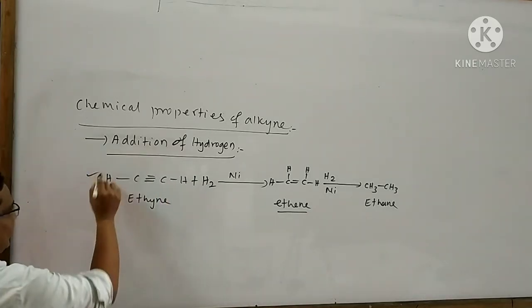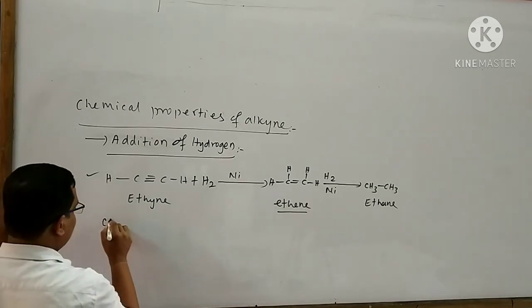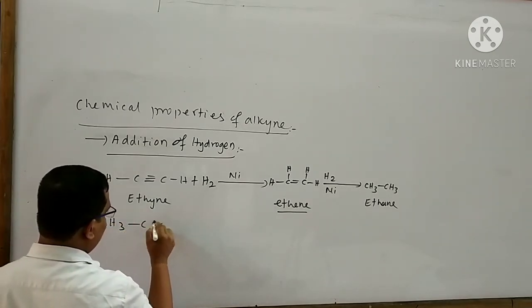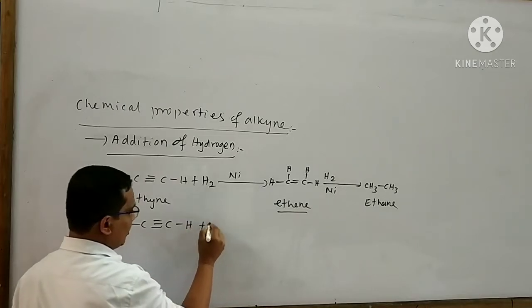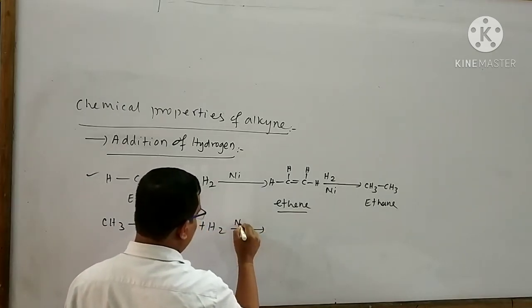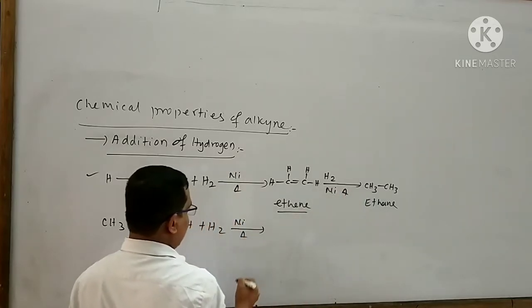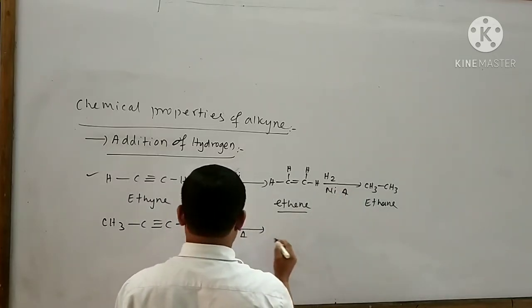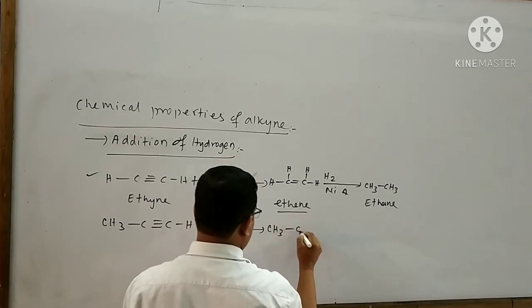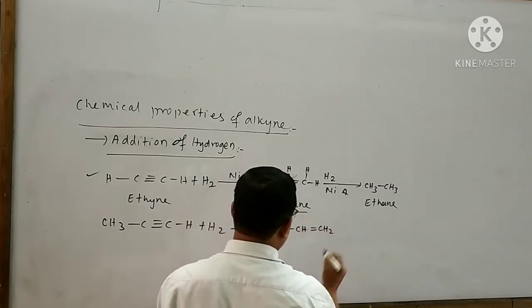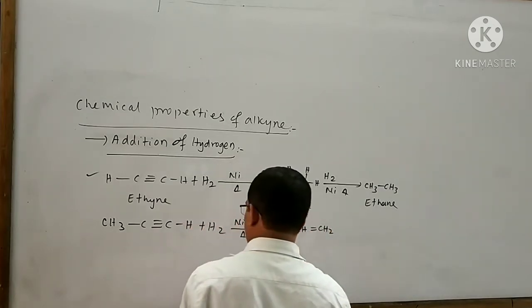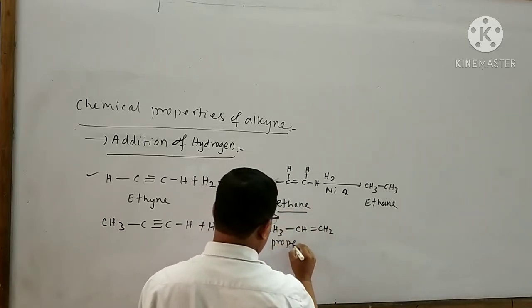Similarly, I can write another reaction: CH3-C≡C-H plus H2 in the presence of nickel catalyst. Then what will happen? CH3-CH=CH2. The name of this product is propene.